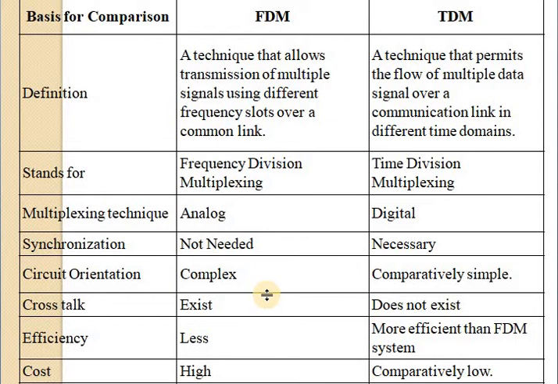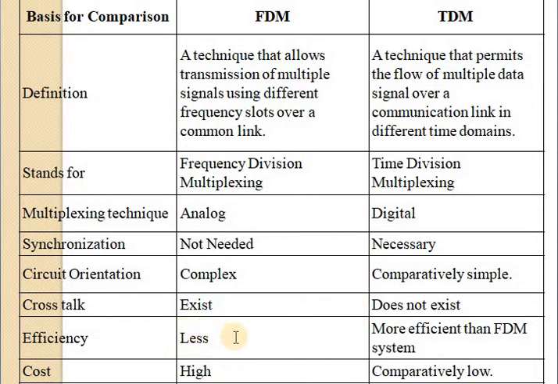Crosstalk exists in FDM, but crosstalk does not exist in TDM. FDM suffers from crosstalk despite the band pass filter, but TDM is not sensitive to crosstalk, that is, it has noise immunity.